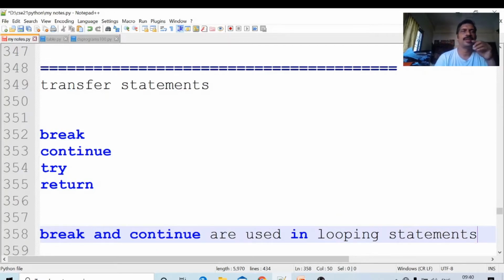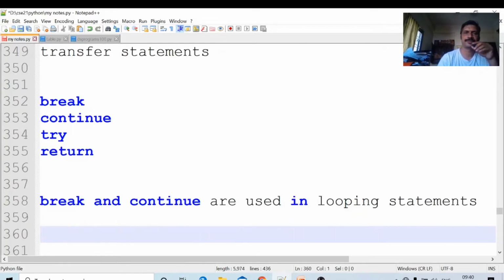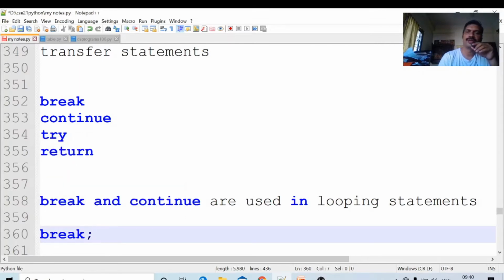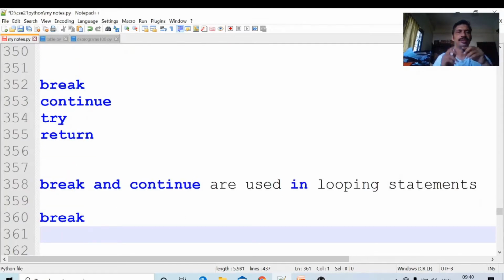What is the purpose of the break? Whenever the break statement is executed, the control immediately comes out of the looping statement. Whenever the break occurs, the loop is not continued. The control comes out of the looping statement.